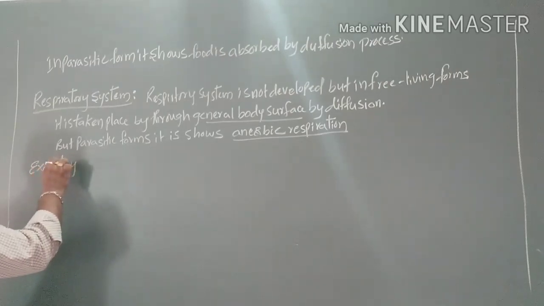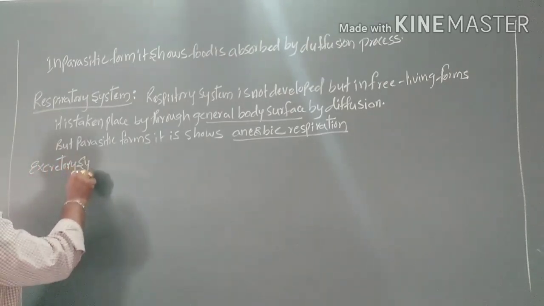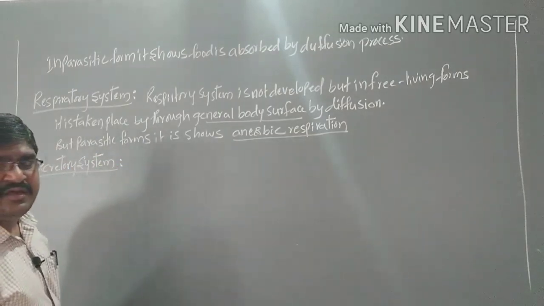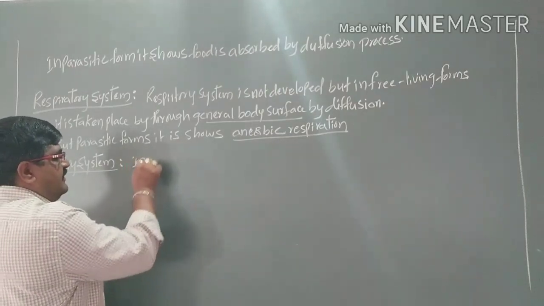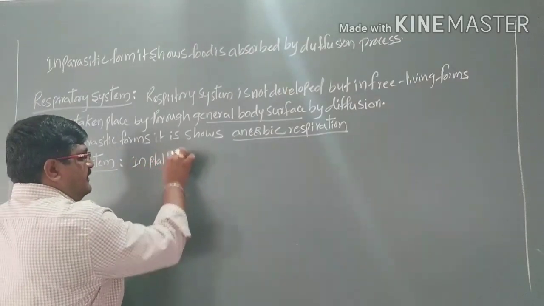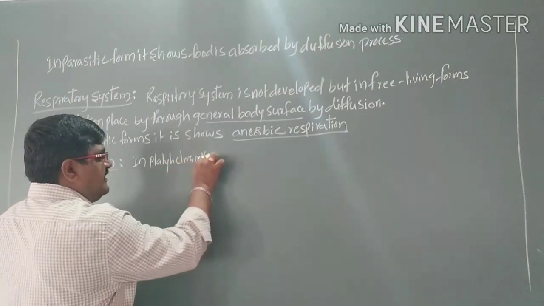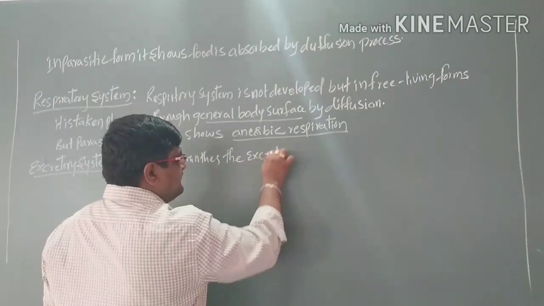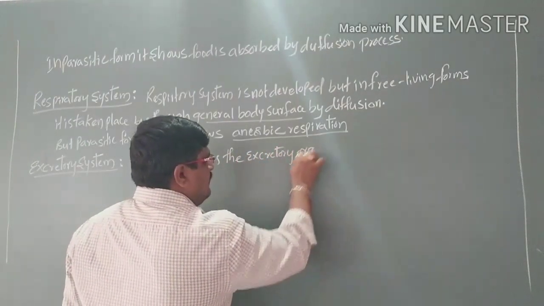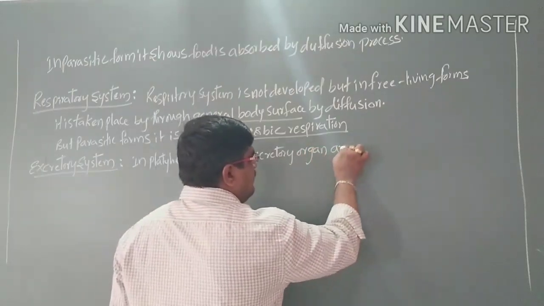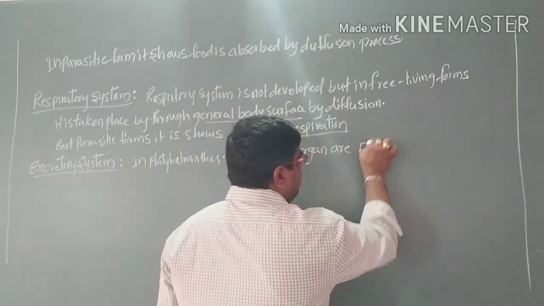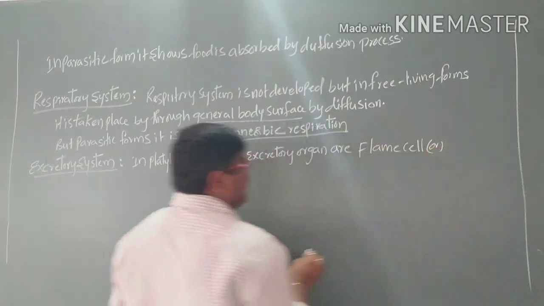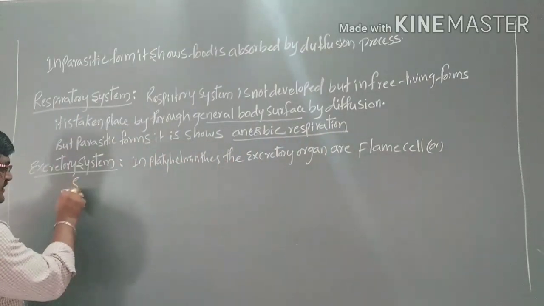Next, the excretory system. In Platyhelminthes, the excretory organs are the flame cells, or otherwise we can call them solenocytes.